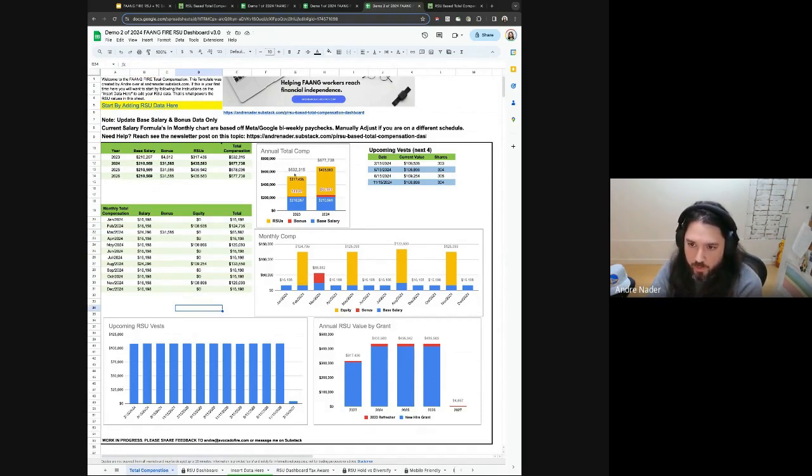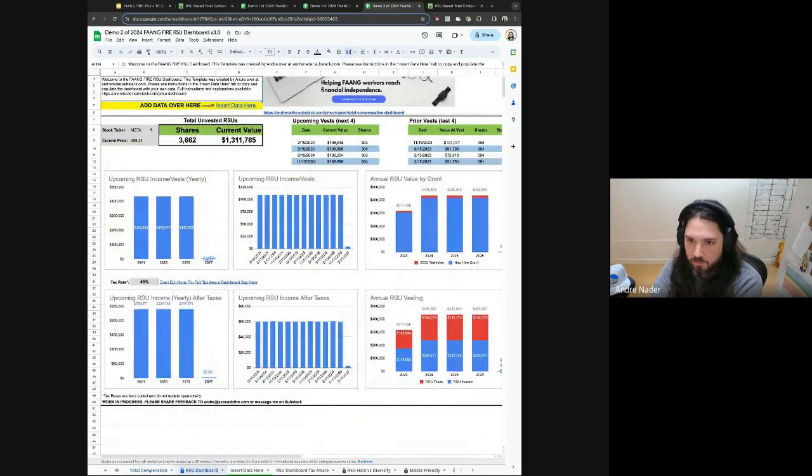You can see their 2023 comp was around 530. Their expected comp for next year, based on today's stock price, is 677. So it's really important, because it changes a lot based on the current price of the stock. This is someone whose more than 50% of their pay comes from their RSUs, which makes it even more important to understand how changes in Meta stock determine their overall compensation.